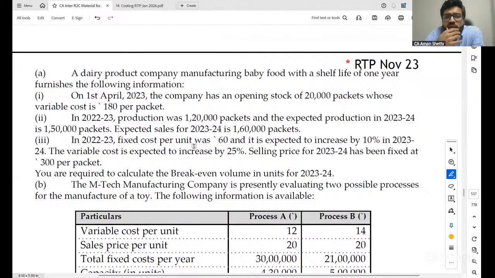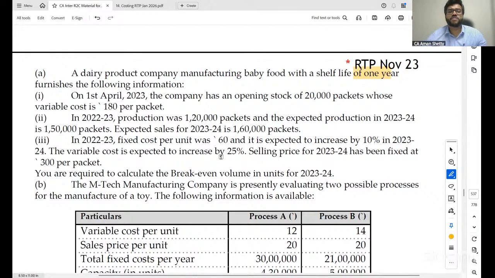A dairy product manufacturing company manufacturing baby food with a shelf life of 1 year furnishes the following information. On 1st April 2023, the company has an opening stock of 20,000 packets whose variable cost is 180 per packet. In 2023, production was 1,20,000 packets and expected production in 23-24 is 1,50,000 packets. Expected sales for 23-24 is 1,60,000 packets. In 2023, fixed cost per unit is 60 and it is expected to increase by 10% in 2023.